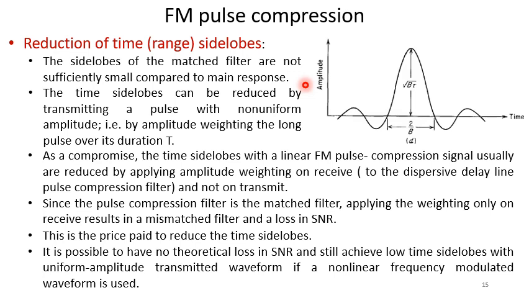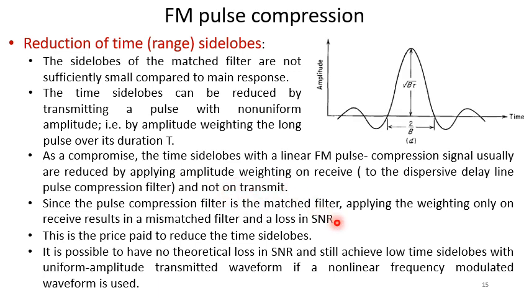As a compromise, the time side lobes of a linear FM pulse compression signal usually are reduced by applying amplitude weighting on receive and not on transmit. That means in the receiver we have a dispersive delay line pulse compression filter. Here we will apply some amplitude weighting, but not on the transmitter side.